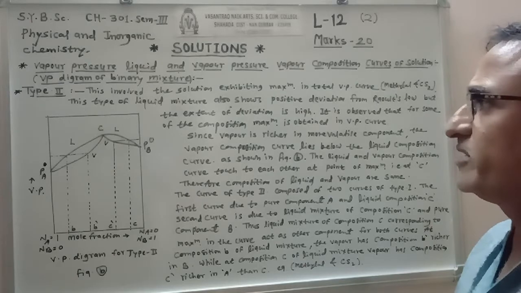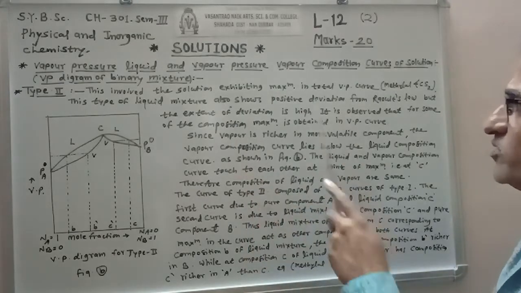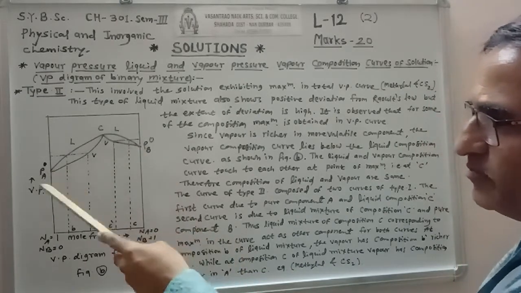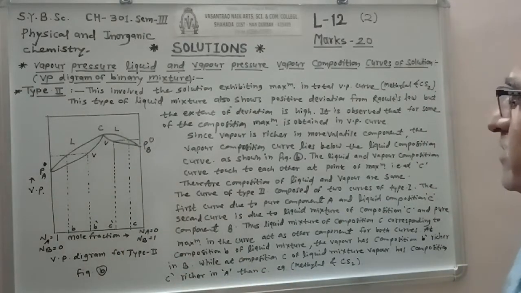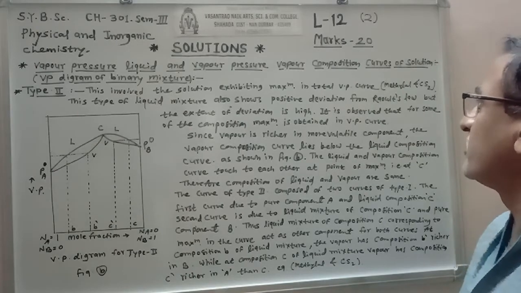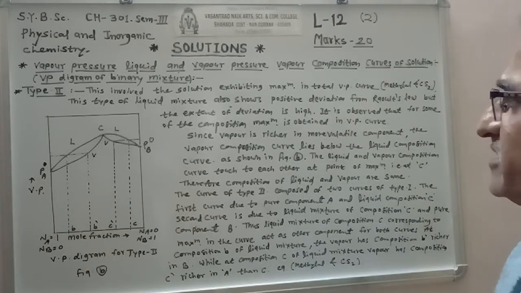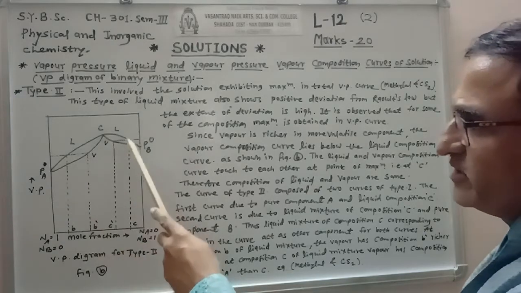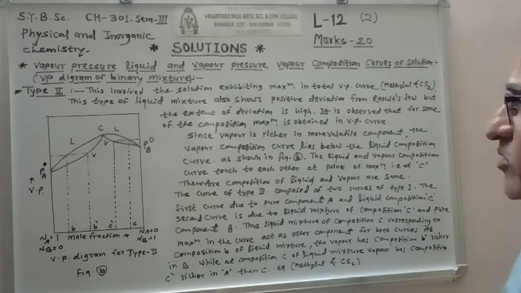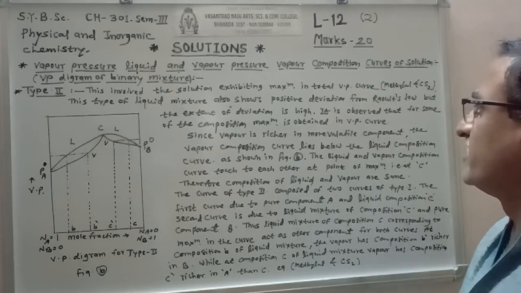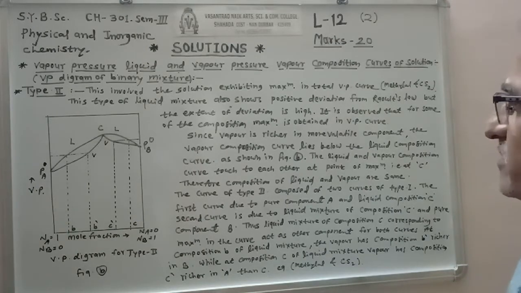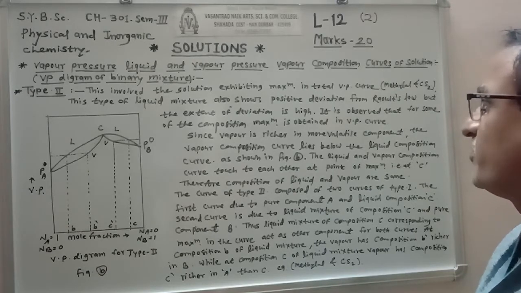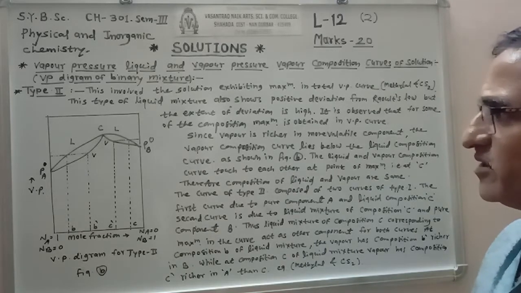This type of liquid mixture also shows positive deviation from Raoult's law, but the extent of deviation is higher than for the pure components. It is observed that for some compositions, a maximum is obtained in the vapor pressure curve.